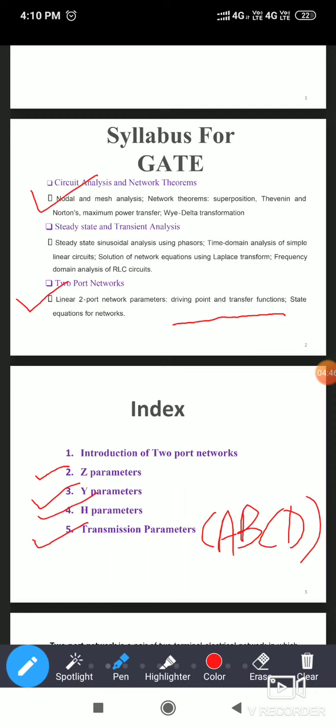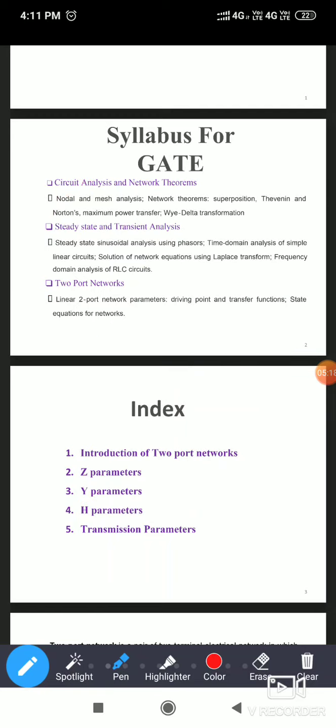After that, state equations for networks will be there. State equations are nothing but linear equations in terms of matrix. Whenever matrix equations are there, these are called state equations for the networks. Here we can use terminated load, as well as different interconnections of two port networks, that is series, parallel, as well as T representation and pi representation of two port networks. These are also important bits in this chapter.